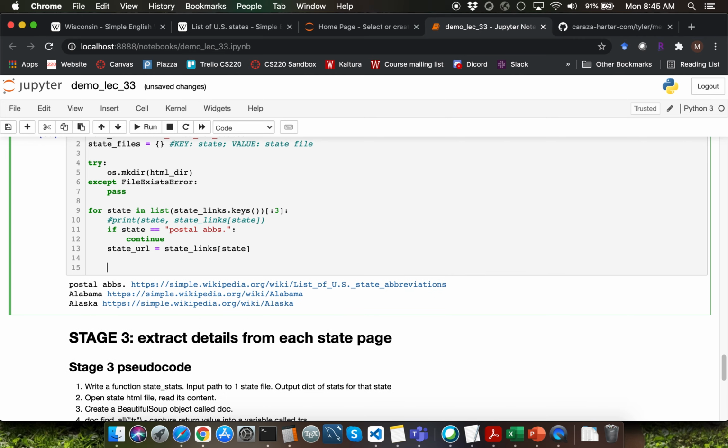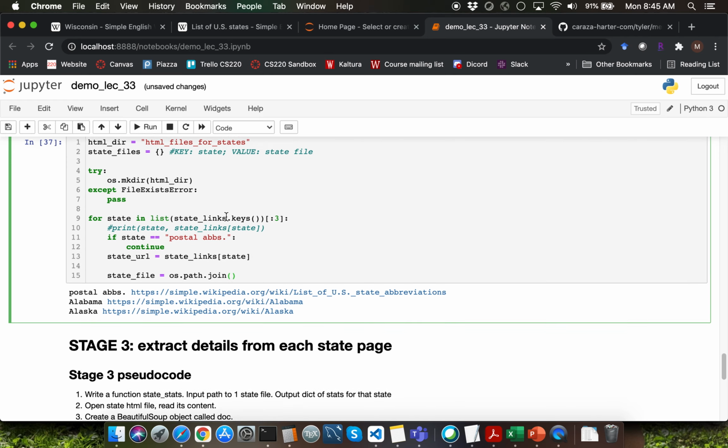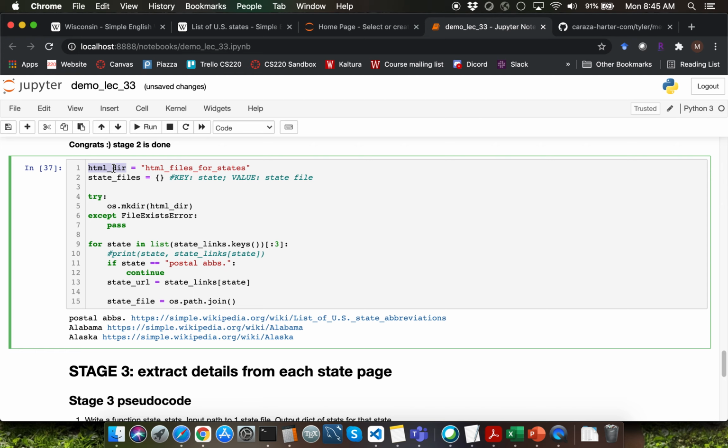Once we get the URL of the individual states, we are going to create a local HTML file. So I'm going to define a variable called state_file. Let me use the os.path.join function call to join the HTML_dir variable to the state file name so that we have portable code rather than hard coding the slashes.